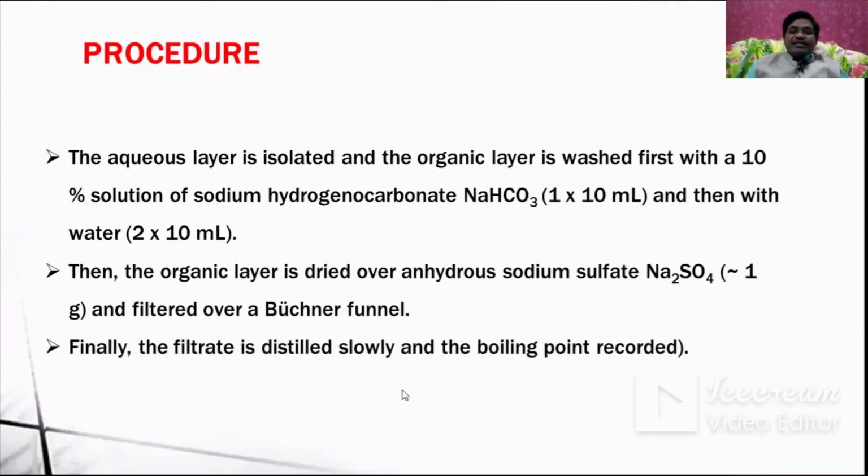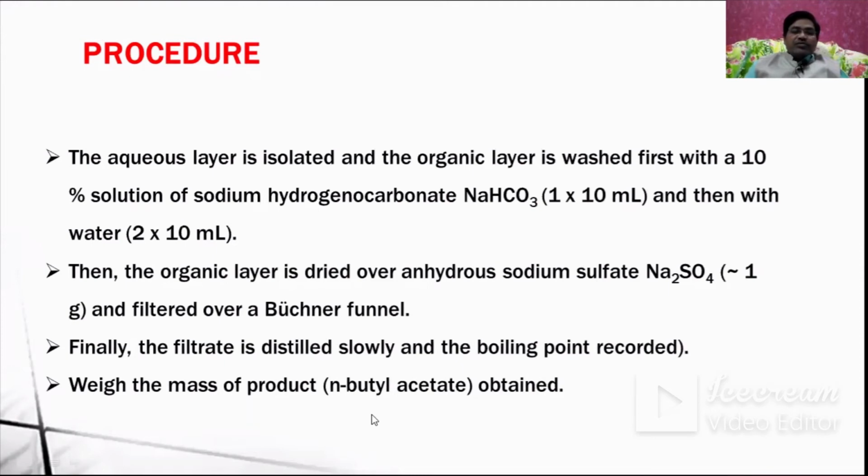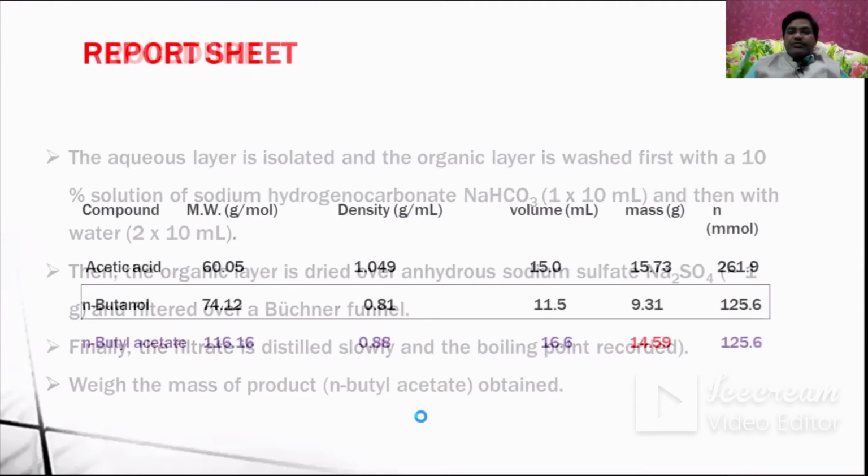Finally, the filtrate is distilled slowly and the boiling point is recorded. To know the boiling point itself is an identification for the product. Weigh the mass of the butyl ester product that is obtained.